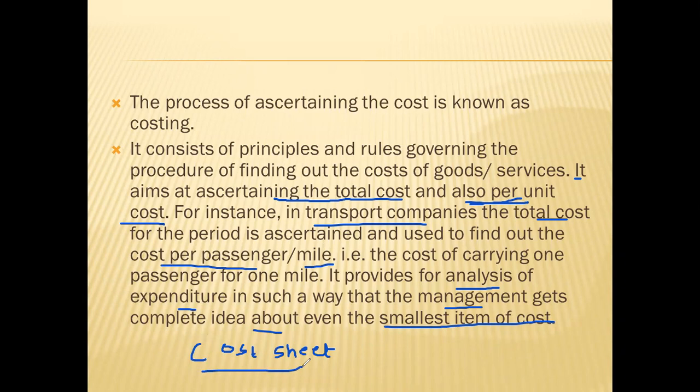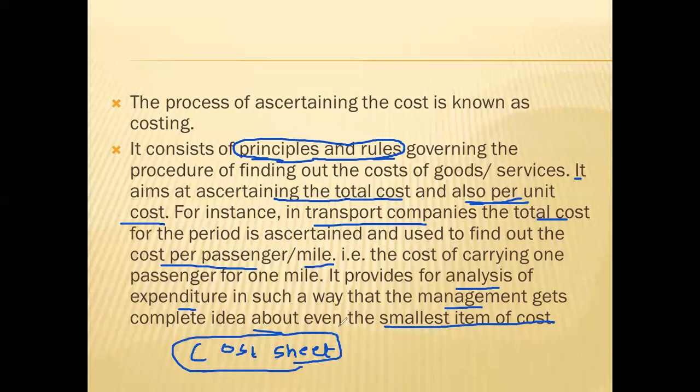The cost sheet is prepared using these principles and rules, which are clubbed together in the 24 cost accounting standards issued till date. By reading the cost sheet, the management of the company can get the idea of the bifurcation of cost so that they can do the analysis properly.